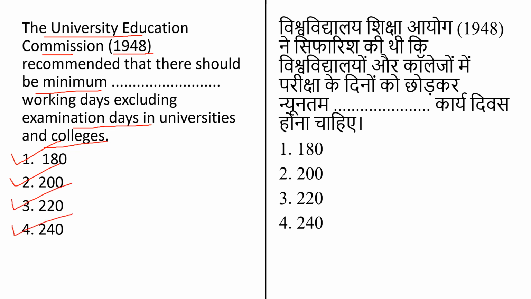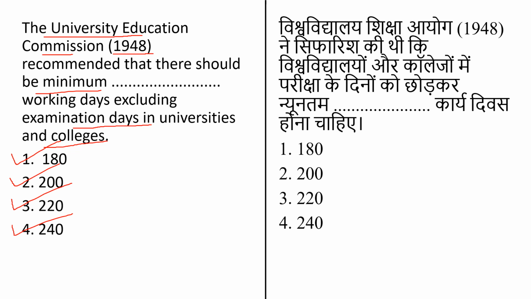So here the Government of India appointed the University Education Commission under the chairmanship of Dr. Radhakrishnan in November 1948. So again you have to remember that this University Education Commission came under the chairmanship of Dr. Radhakrishnan in November 1948.